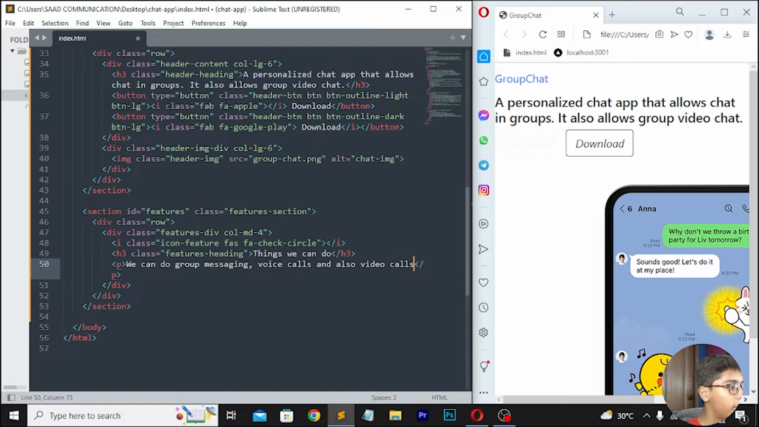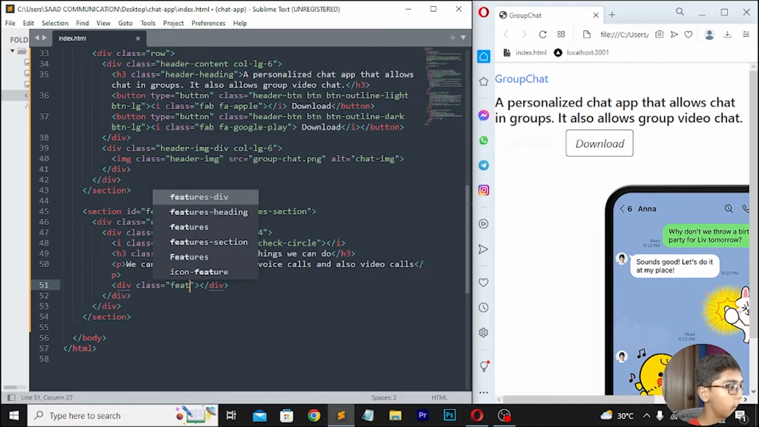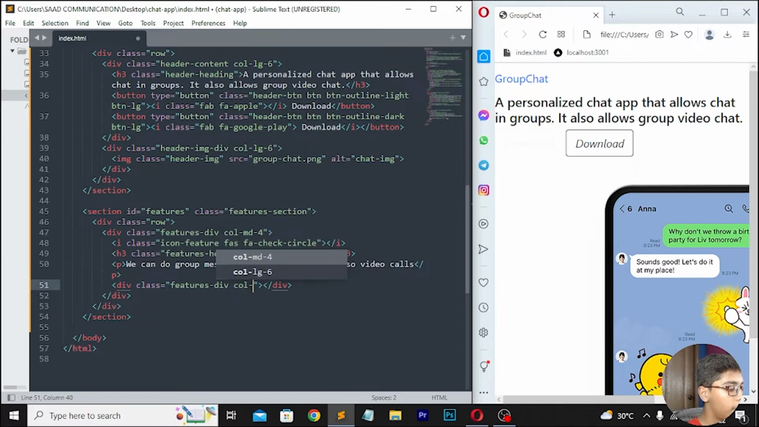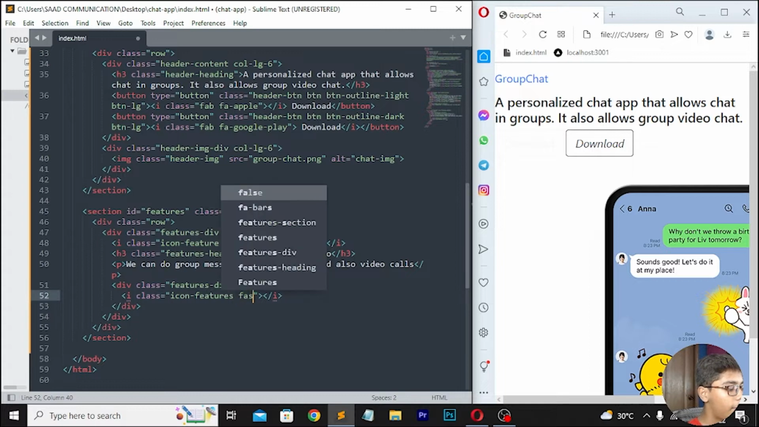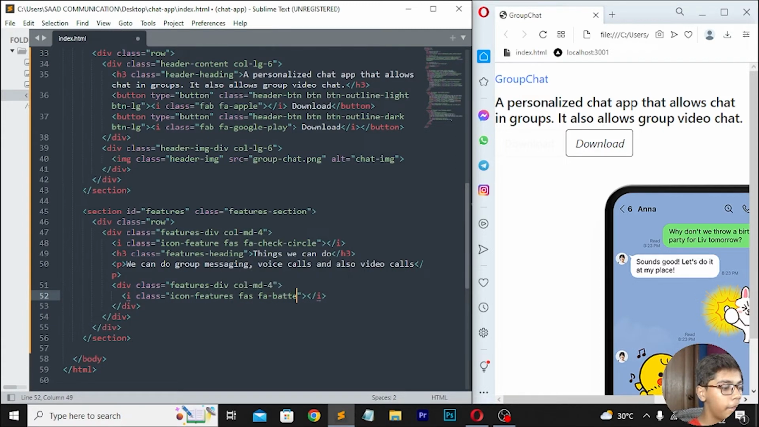Then here you can see we have written this, here I'll be moving down, writing div class features-div col-md-4. Move down here, I will be now writing an I tag, then you have to write class icon-features fa-battery. Then when you've done that, you have to write quarter like this.